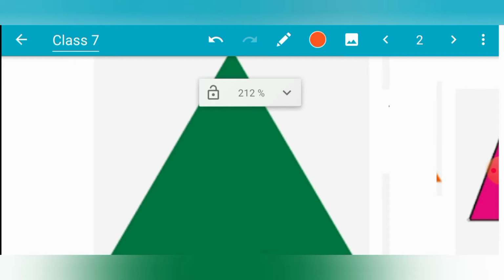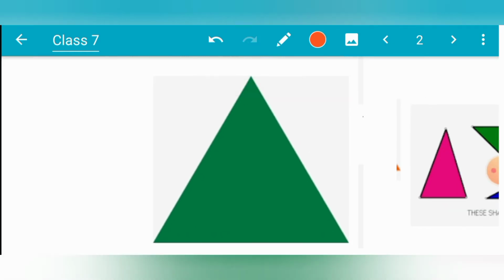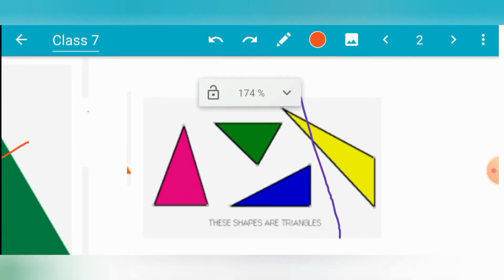You can see that here all the sides are equal in length. This side, and this one, all the sides are equal in length. So many different types of triangles you can see here also.